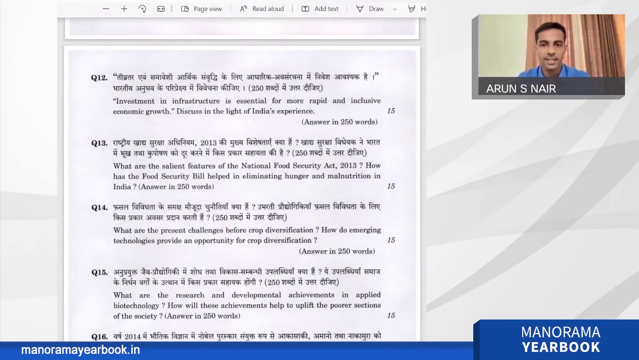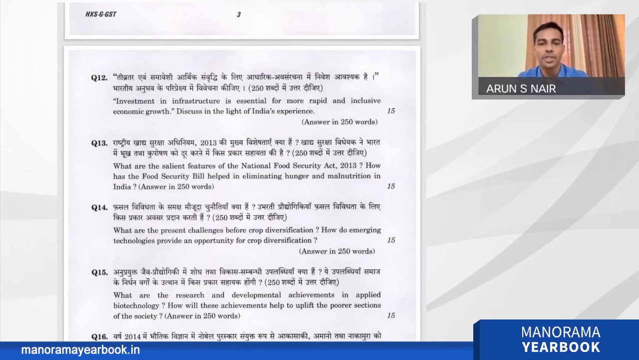What are the salient features of National Food Security Act 2013? How has the Food Security Bill helped in eliminating hunger and malnutrition in India? So again, it's a two-part question. Food security is actually a topic in the GS paper 3 syllabus. Again, it is a direct question from food security. And everybody who prepares for UPSC knows what the National Food Security Act and its salient features are. So it is a very direct question.